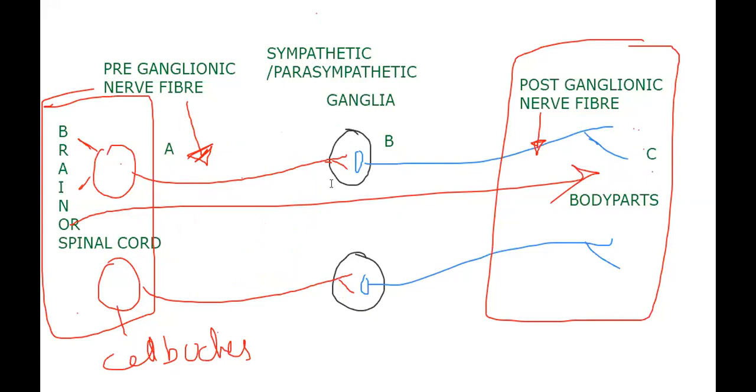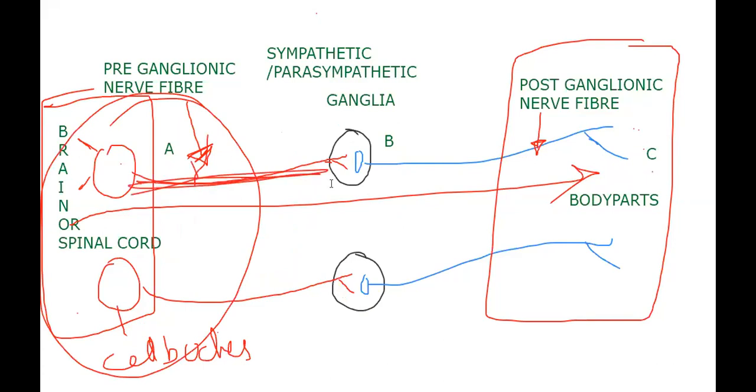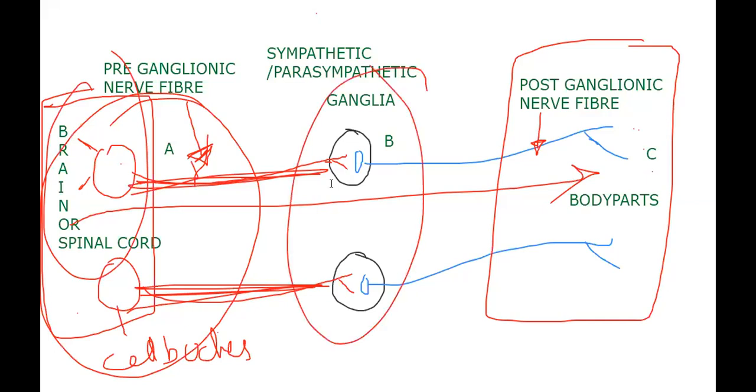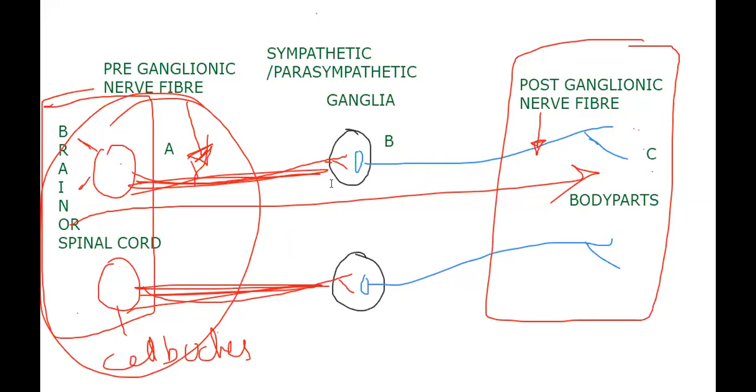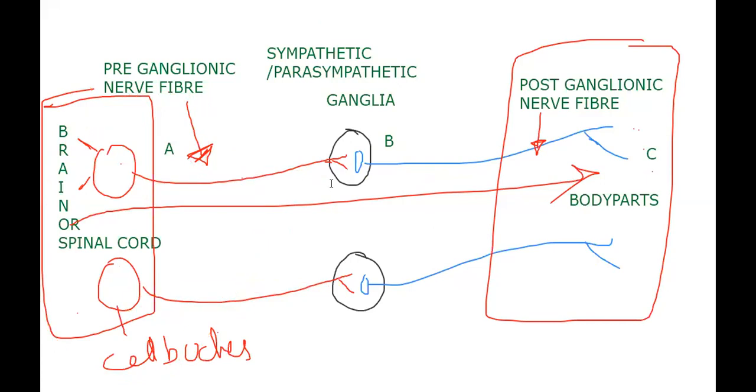Let me say once again: these are the preganglionic nerve fibers. From where are they coming? They come from the brain or spinal cord, and go to the ganglia, sympathetic or parasympathetic ganglia, whose postganglionic nerve fibers go to body parts. So statement number one is over.